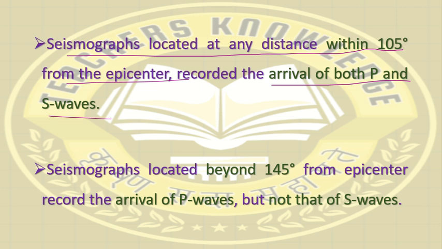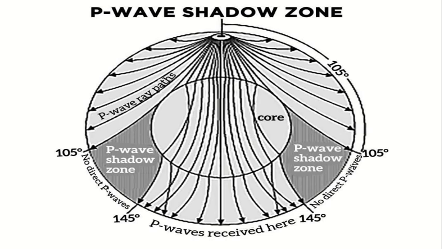Let's understand with the help of an example. See, this is the epicenter. This is the 105 degree.